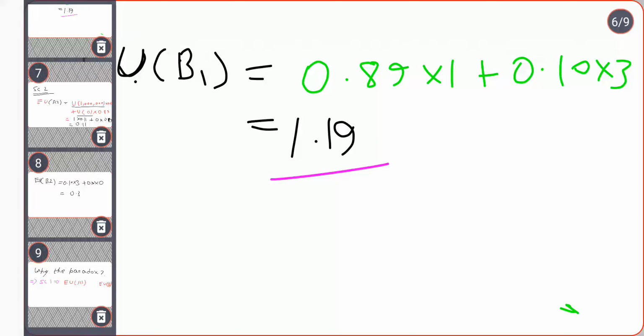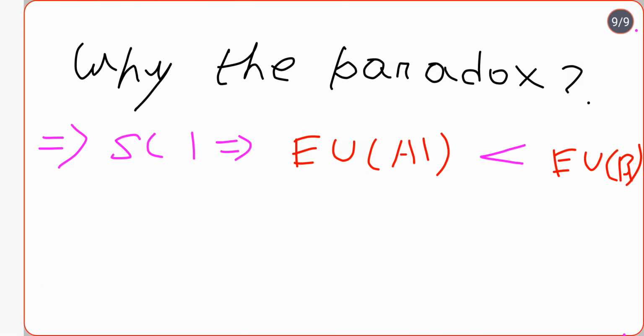So which one is greater? Obviously the expected utility of B1 is greater, but the person is choosing A1, because the person is very much sure that he will win. If he chooses B1, he might win more than 1 million. He might win 3 million, right?